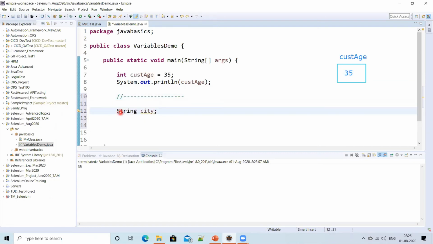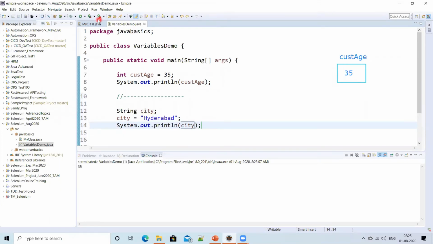In the other way, first you declare the variable, and then you can assign the value in the next statement or the next to next also. Anywhere you can give. Here it is a string type, so I have to give it in double quotations, Hyderabad. This is how you can declare a variable, assign the data to it, and then display the value of that variable.